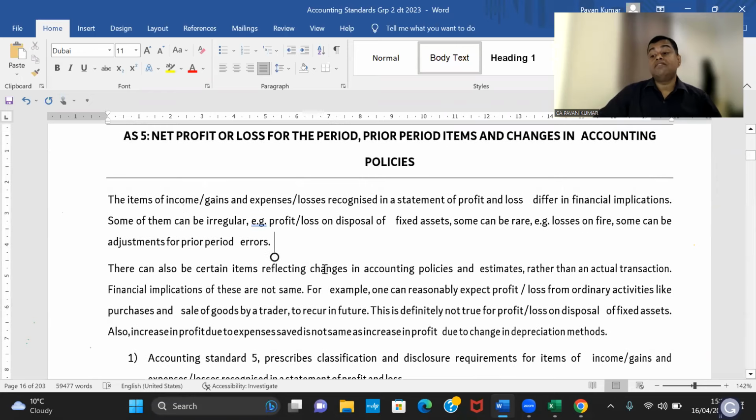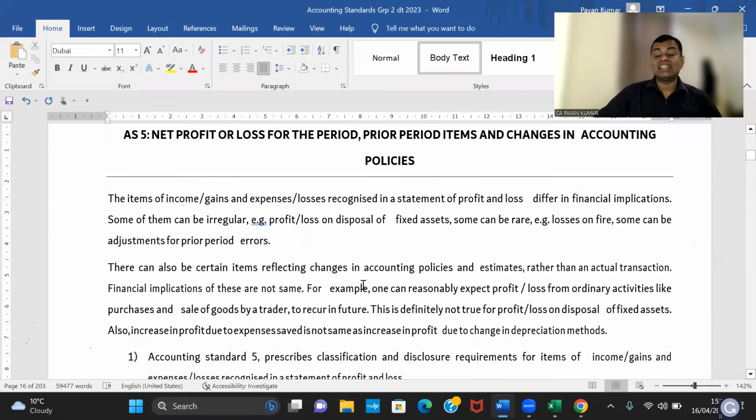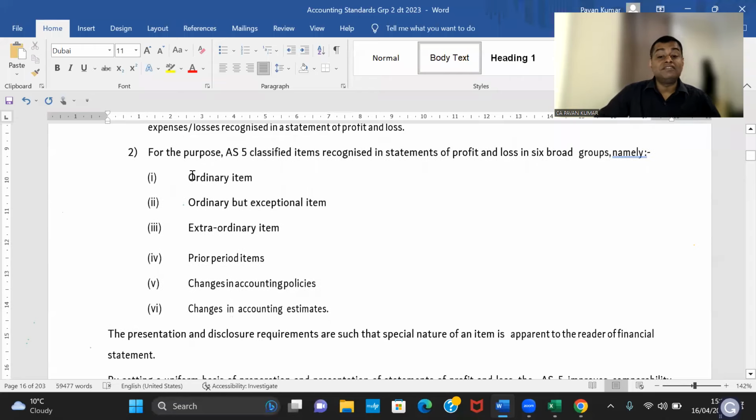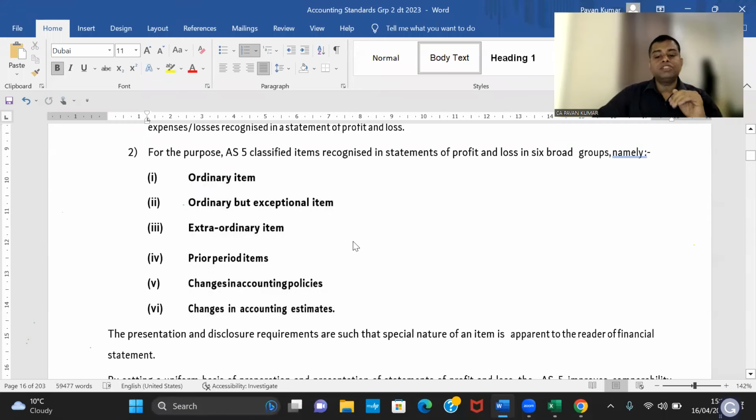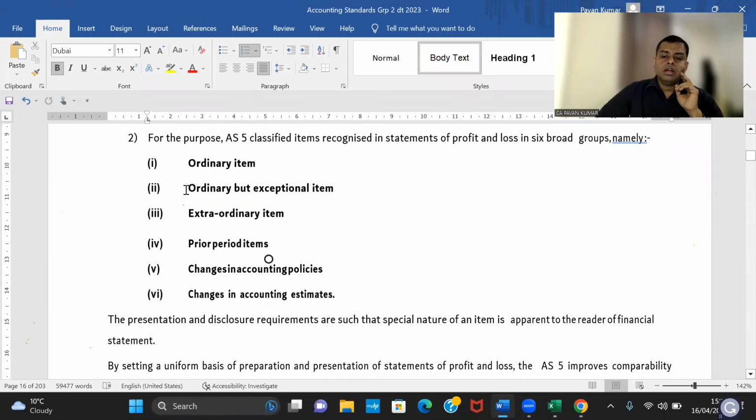Okay. AS 5 actually deals with six things. Everybody is writing 3, decoding the title of the standard, but it deals with 6 things: ordinary items, ordinary but exceptional items, extraordinary items, prior period items, changes in accounting policies, changes in accounting estimates. Okay, there are 6 areas here. Now, we need to understand this first. What is an ordinary but exceptional item? That means it is a regular item, but the volume is high.